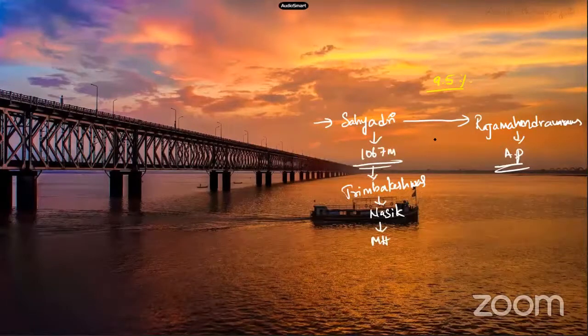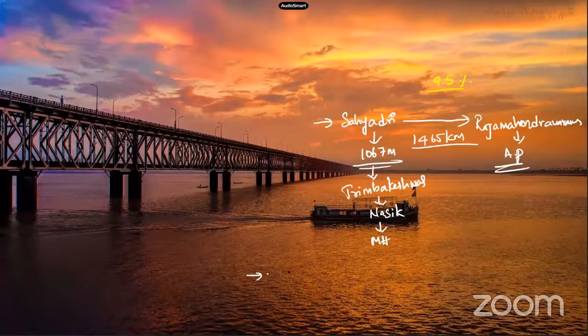The total length of this river is 1465 kilometers, students. So after Ganga, this is the river which is having large drainage basin. And what are the states that it flows through, students? Through which states does it flow?